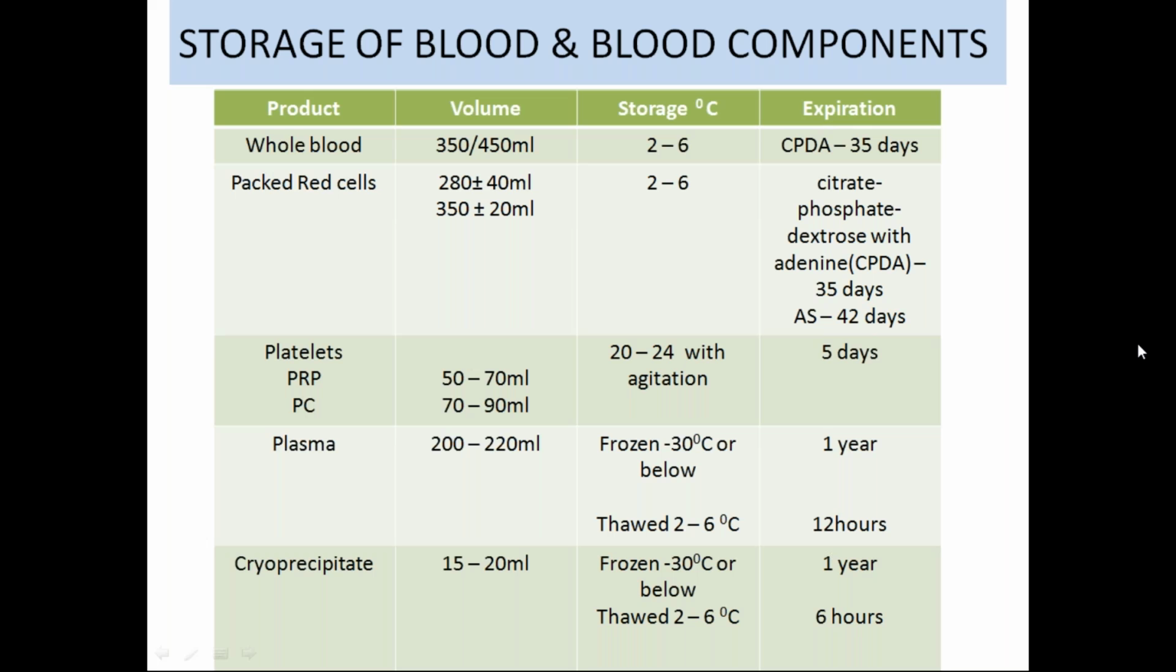Cryoprecipitate is about 3 to 20 ml, and frozen at minus 30 degrees centigrade or below, it can be stored for up to 1 year. And the thawed one is kept at about 2 to 6 degrees centigrade, which can be stored for up to 6 hours.